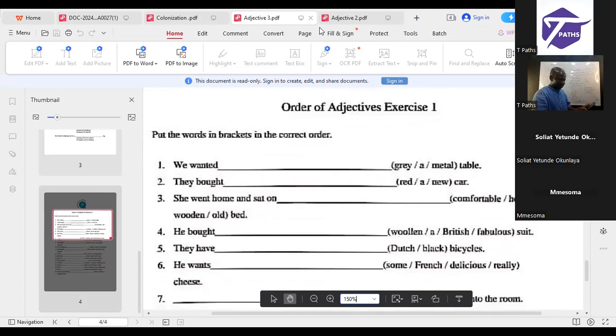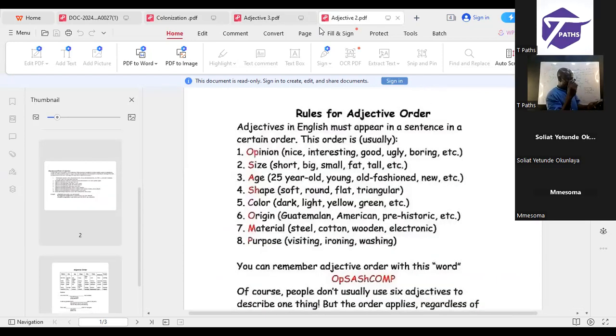They bought dash car. Red, a, new. Look at it. The same pattern. Don't even write it. They bought a dash car. Red, a, new. A will come first because it's what? Determiner. They bought a new red car. New is subjective. A new red car. Remember, new is under age. So let's go to number 3.